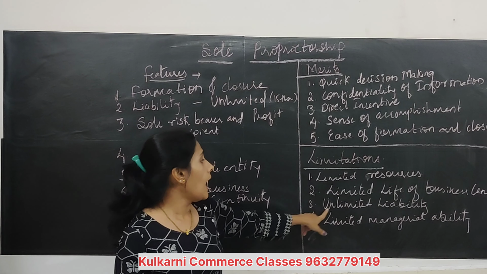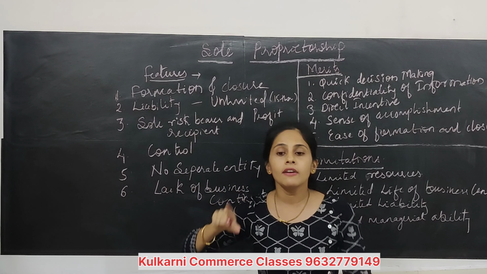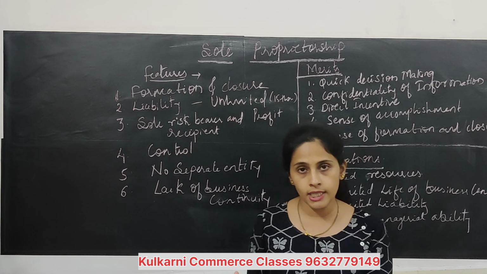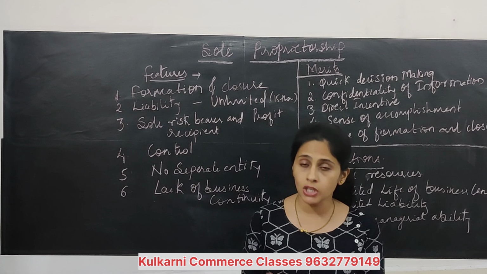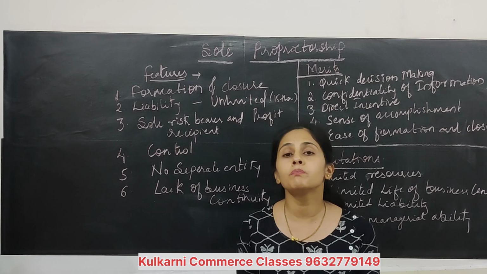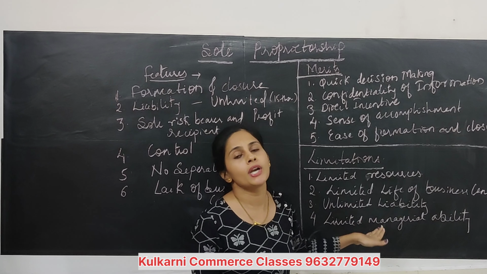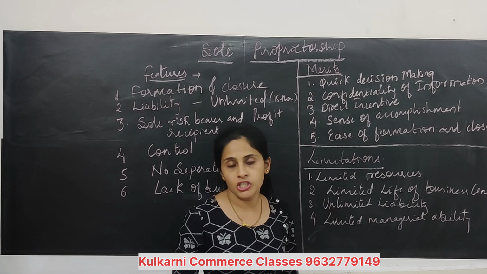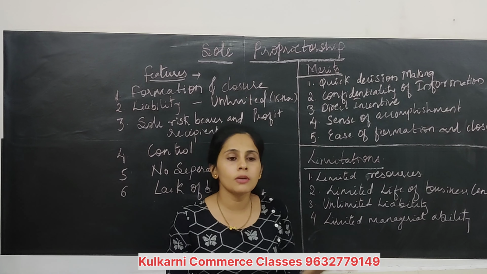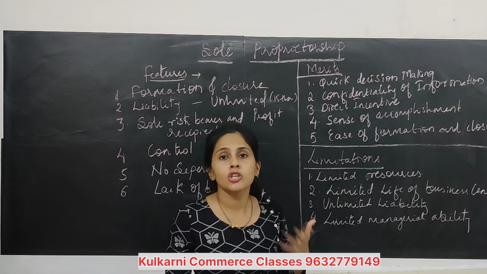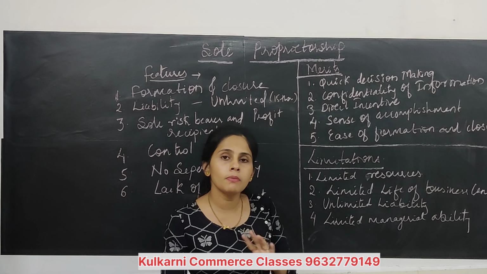Okay, then unlimited liability. I have explained this point in features. Liability is unlimited. What does that mean? If there is a loss in business, you have to pay a debt of 20,000 and you have only 15,000 in assets in your business. The creditor who has given the loan, or the bank, can acquire your personal assets also. It is called unlimited liability. It is a negative point in sole proprietorship. Why? Because if all your personal property like your car, your house or your furniture is acquired by the creditors or the bank who have given the loan to your business, then you will be left with nothing.